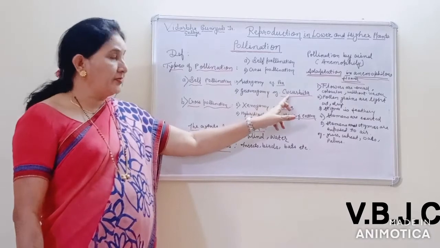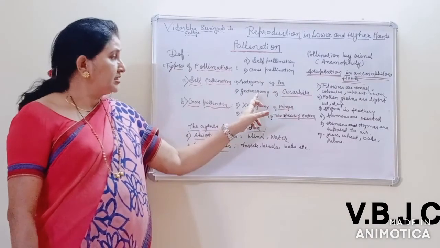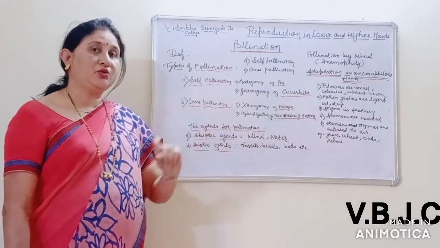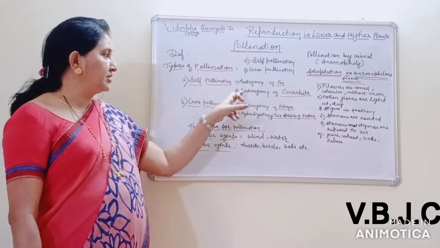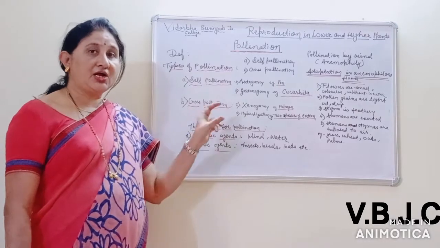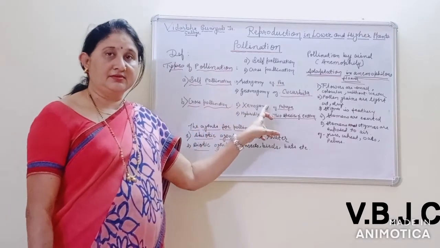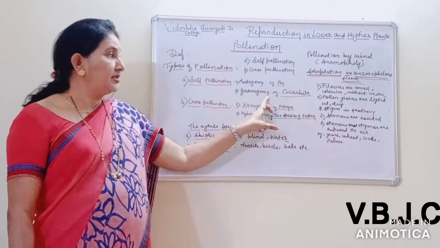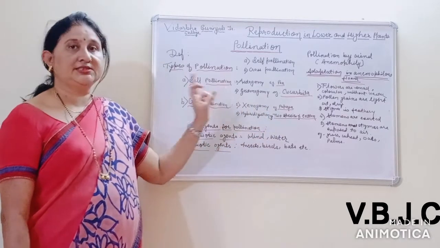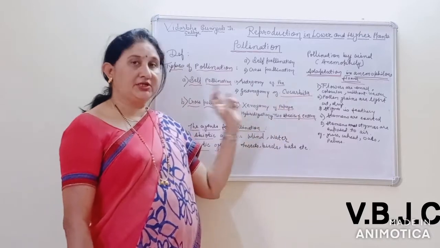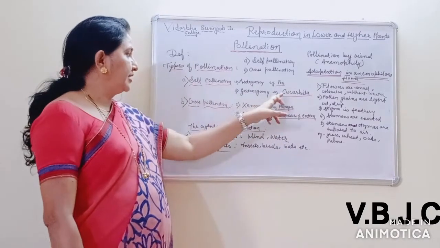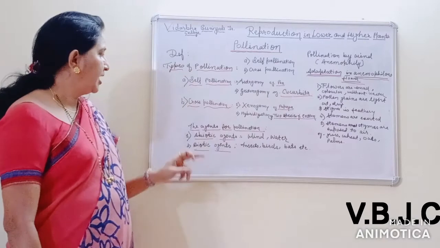The example is Cucurbita. Geitonogamy is similar to cross-pollination, but the progeny produced from geitonogamy are genetically similar. They are genetically similar, that's why it is included in self-pollination. This type of condition mostly occurs in Cucurbita.